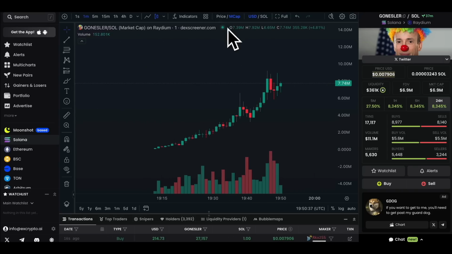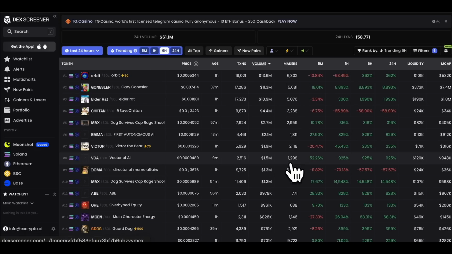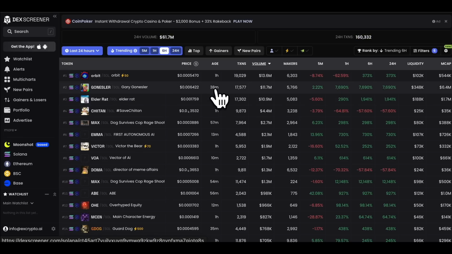Now I can easily change the filters. These are my new launch filters. And again, I can sort by volume. You can see it immediately popped up with the most volume there anyway. So I'm picking it up just with Dex Screener. I'm just used to Dex Screener and I prefer the layout, the filters, and the charting as well on here. So when I'm researching, I use this. However, when I'm trading, I'll use BullX or Photon, linked to both in the description below. They're completely free to use, but those are the better ones to trade with. You can see these all launched recently, but a lot of them, the Gary Gensler ones, 38 minutes.